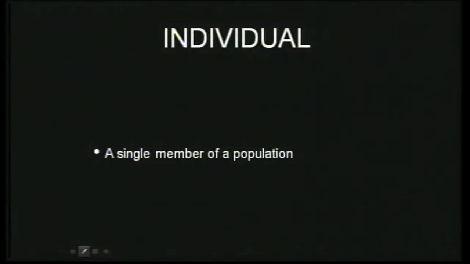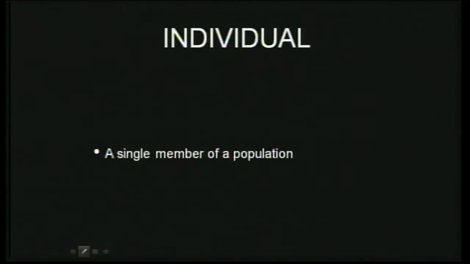Being a science student, it will be good for them to get familiarized with these terms, so that in future also, if they take up biology, they are clear. These are very commonly used words in day-to-day life also. Since they are so commonly used, we tend to use them wrongly. So it's important for students to be a little bit careful. When they refer to community, they should mean all different kinds of organisms living in that place. But when they say population, they should mean the same species. Then, what is an individual?